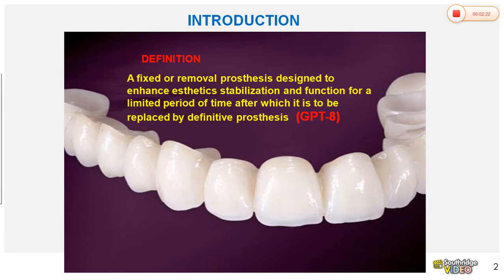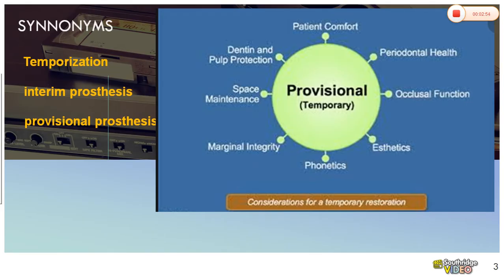Coming to the definition, a fixed or removable prosthesis designed to enhance aesthetics, it should give proper aesthetics. Stabilization: it should keep the prepared tooth in proper position. Function: mastication or speech function has to be restored for the patient for a limited period of time, for only a short period, after which the final prosthesis will be given, or after which it is to be replaced by the definitive prosthesis. What are the synonyms for provisional restorations? They are temporization, interim prosthesis, provisional prosthesis.